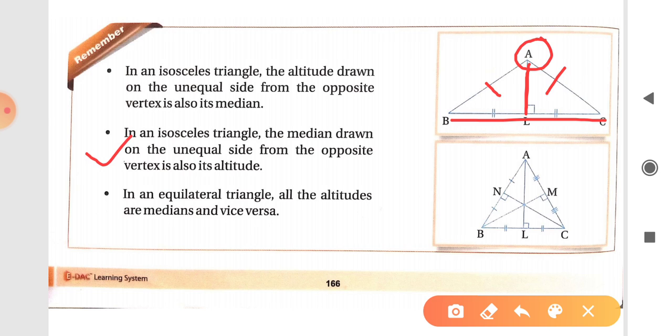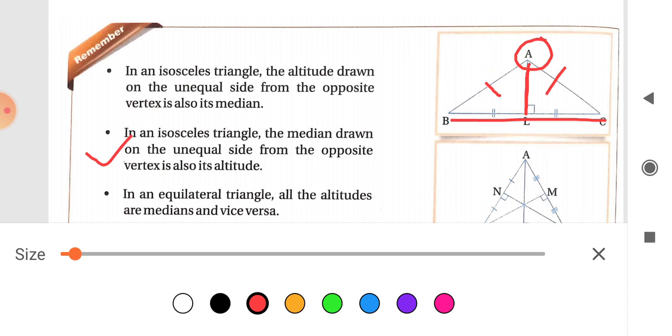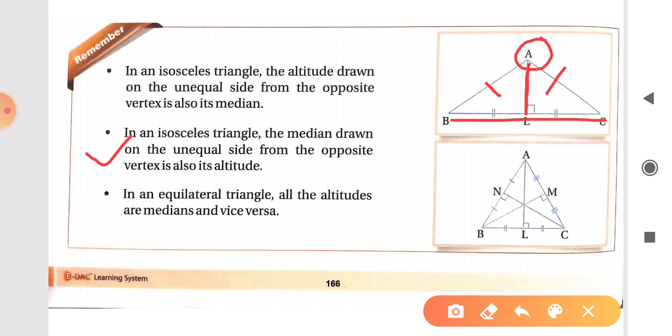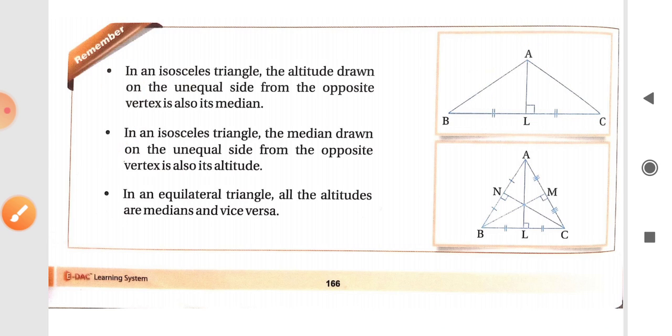And the next point is, in an isosceles triangle, the median drawn on the unequal side from the opposite vertex is also its altitude. This is the opposite of the first point. We can call it median or altitude.